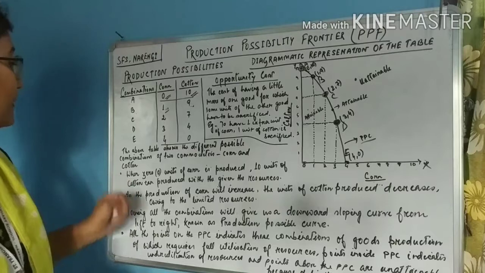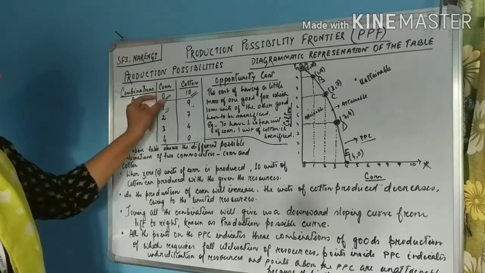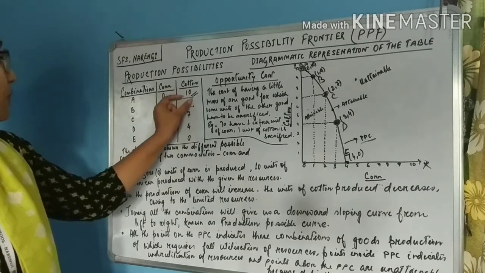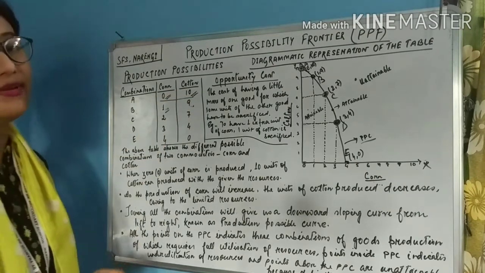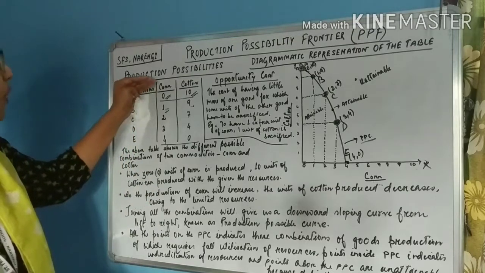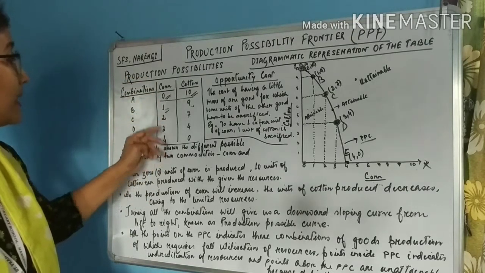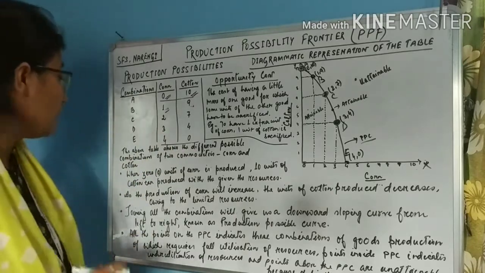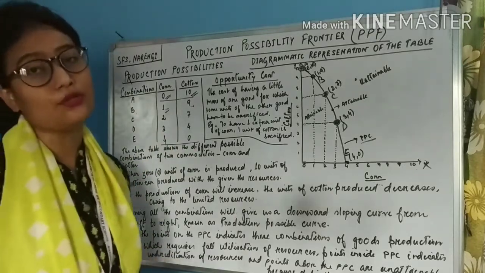As you can see, when 0 units of corn is produced, 10 units of cotton are produced with the available resources. And as the production of corn goes on increasing, the units of cotton produced goes on decreasing. Why? Because of the limited resources.